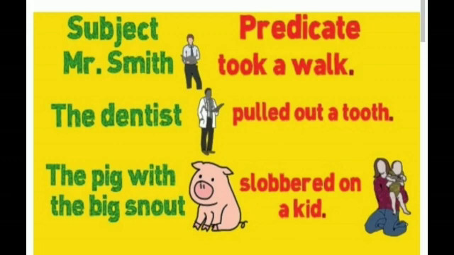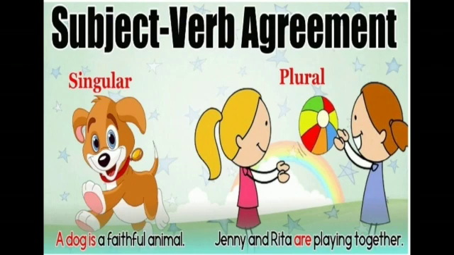Mr. Smith took a walk. Here the subject is Mr. Smith, whereas the predicate is took a walk. The dentist pulled out a tooth. The dentist is the subject, whereas pulled out a tooth is the predicate. Subject-verb agreement. In this, the subject agrees with the verb.